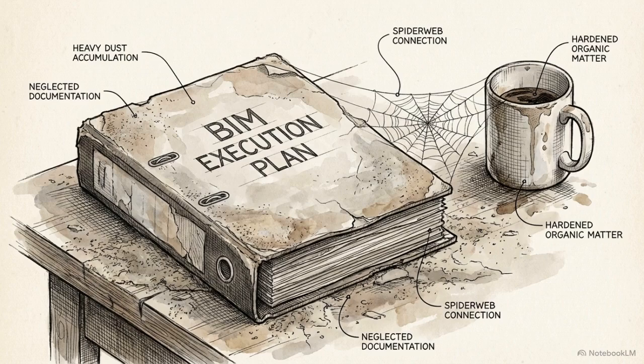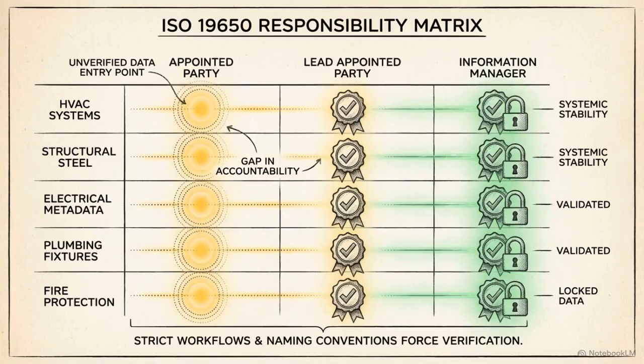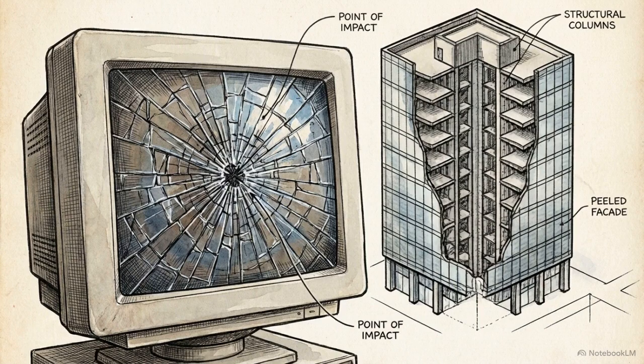This contamination often starts when project teams treat the BIM execution plan as a static compliance document, rather than a daily operational workflow. We map this on an ISO 19650 responsibility matrix. Flashing unassigned intersections represent entry points for unverified data. To stabilize the system, these points must be locked down. Strict naming conventions and validation workflows force every piece of information to be verified before use. Without this verified data foundation, a meticulously detailed 3D model functions as a project liability rather than an asset.